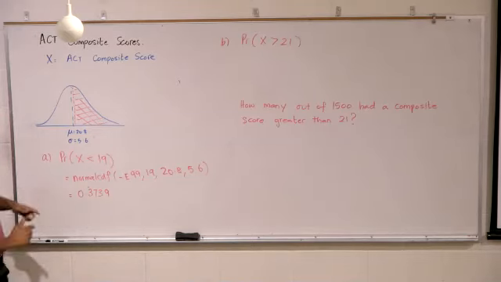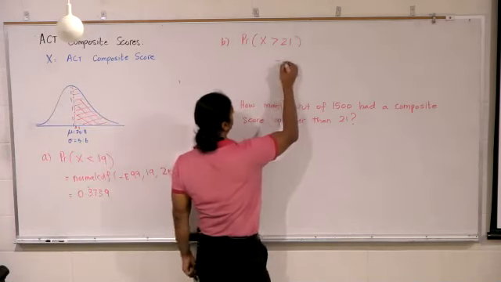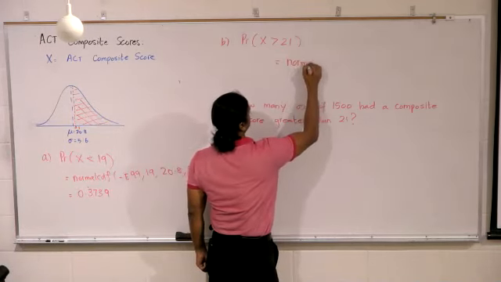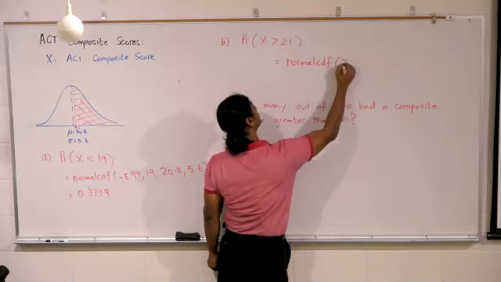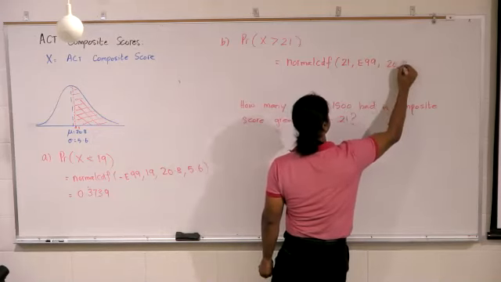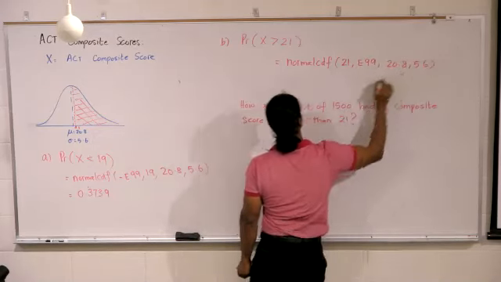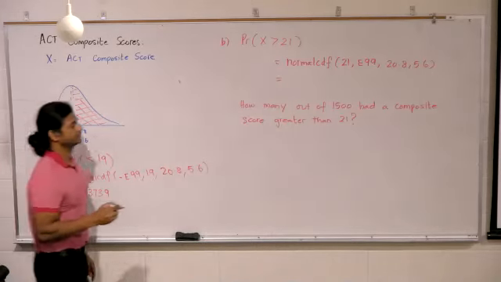So how do we find that probability? We start at 21. The safest upper limit is infinity. The mean is 20.8, the standard deviation is 5.6. What do we get? 0.4858.